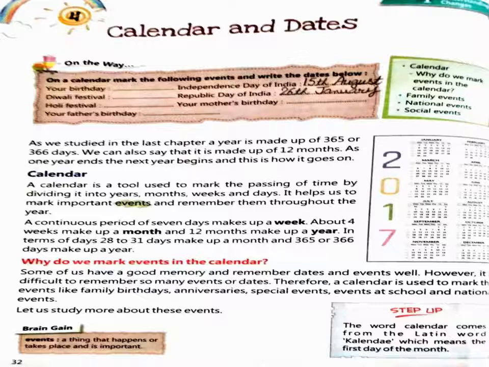In terms of days, 28 to 31 days means in every month there are either 30 or 31 days. But in the month of February there are 28 days, and in a leap year February has 29 days. In other years the count of days is 365, and in a leap year 366 days make up a year.